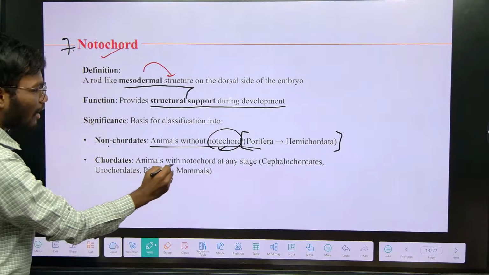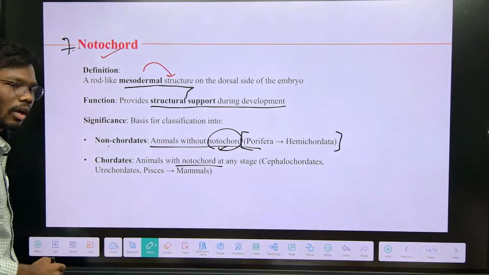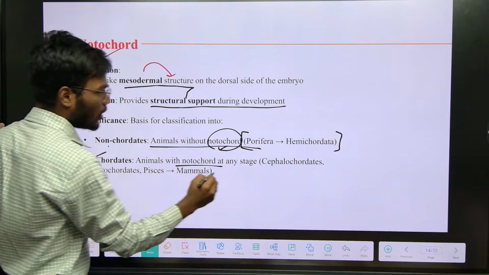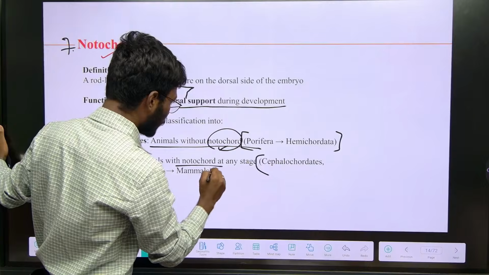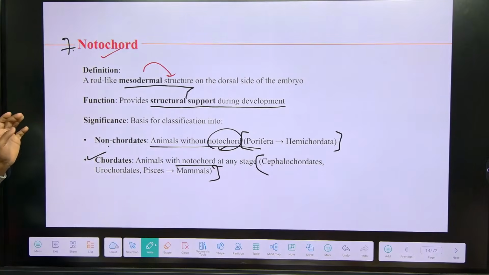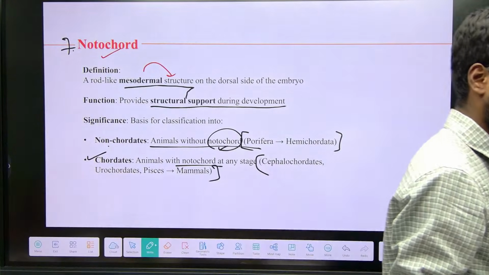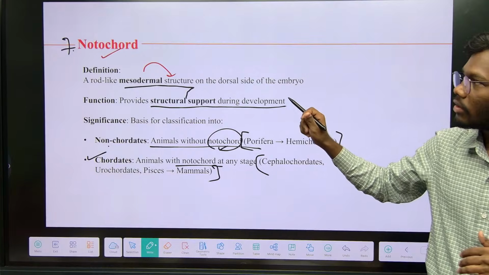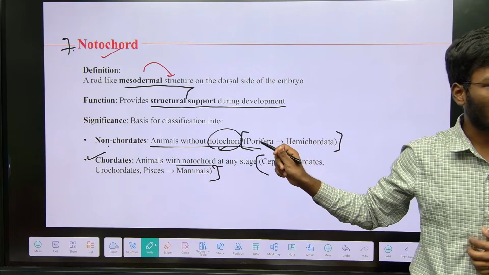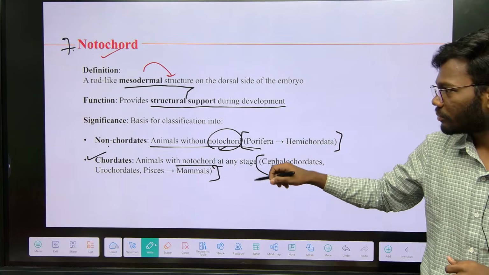Whereas the animals having notochord are called chordates, from cephalochordates to mammals. Up to us we have chordates, but in our case the notochord is replaced by the vertebral column. Understand? So based on the presence of notochord, we classify the animals into non-chordates and chordates.